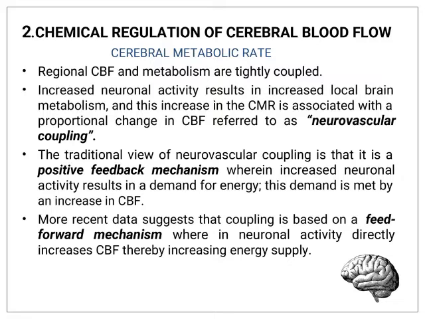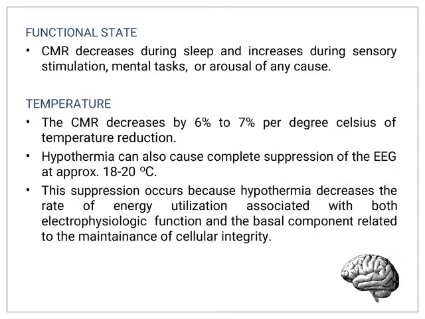More recent data suggests that the coupling is based on a feed-forward mechanism wherein neuronal activity directly increases CBF, thereby increasing energy supply. Functional state. CMR decreases during sleep and increases during sensory stimulation, mental task, or arousal of any cause. Temperature. The CMR decreases by 6 to 7% per degree Celsius of temperature reduction. Hypothermia can also cause complete suppression of the EEG at approximately 18 to 20 degrees Celsius.